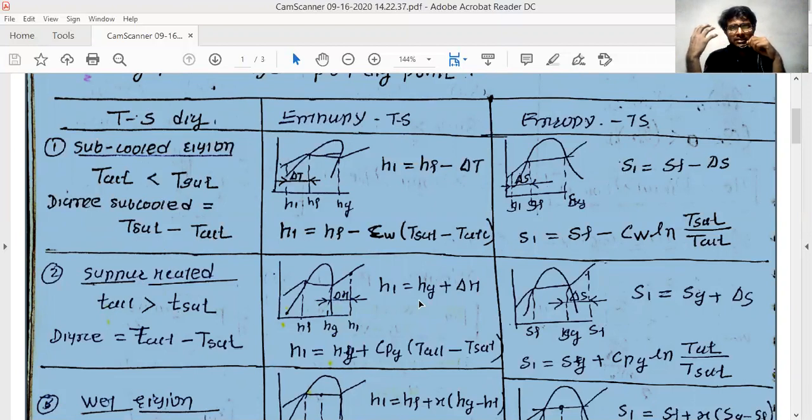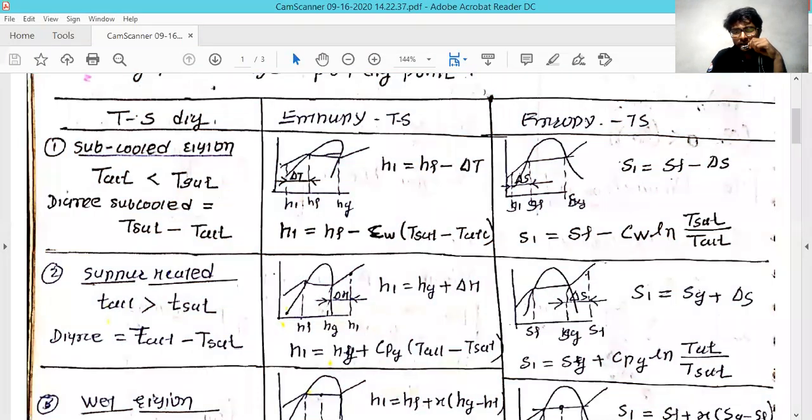So this is the first stage I am going to explain, which is the subcooled region. That is the subcooled region, whatever you have. In a simple manner, this diagram is going to explain everything, where the subcooled region is and where the other two regions are.